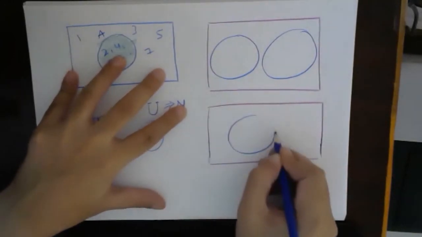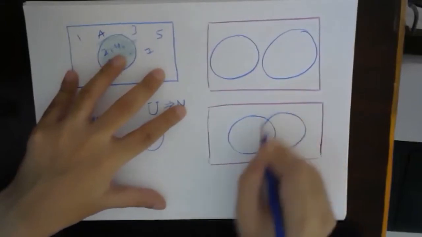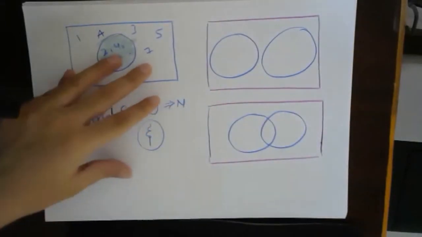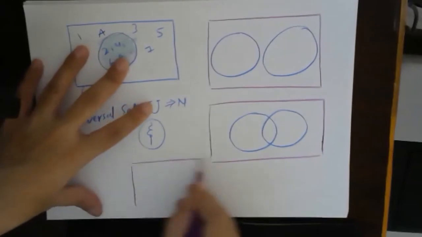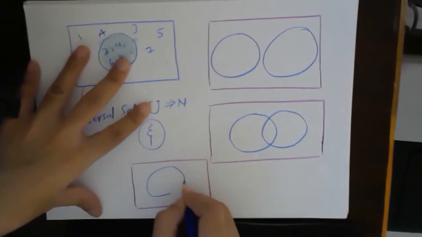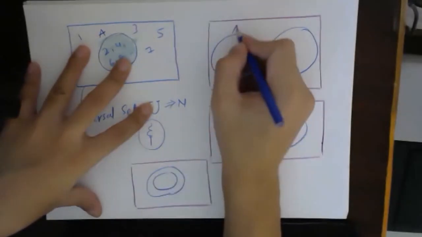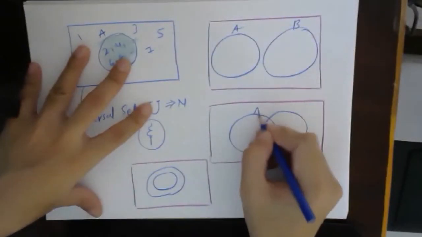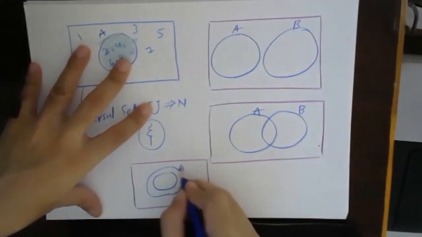I can draw two sets like this, or I can draw two sets like this. Fine, this is A, B, this is A, B, and this is also A.